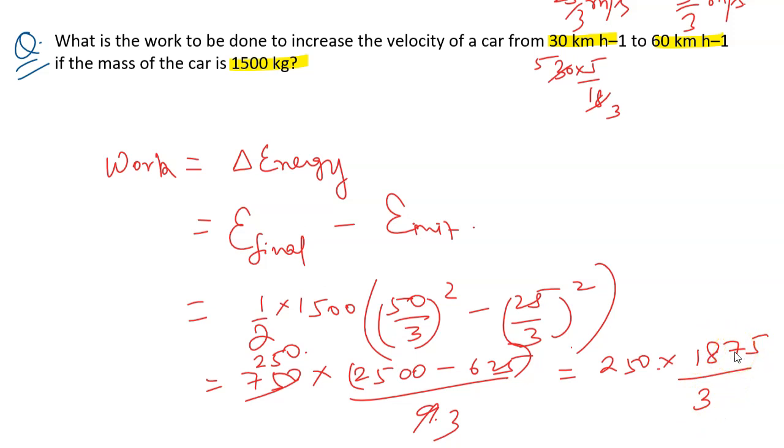It comes out to be 156250 joules. Actually, I had made it into decimals, the 25 by 3, I made it as 8 point something. It is also better to take this energy in terms of kilojoules, because it looks like a huge amount of energy. So we just write 156.25 kilojoules. It looks better.